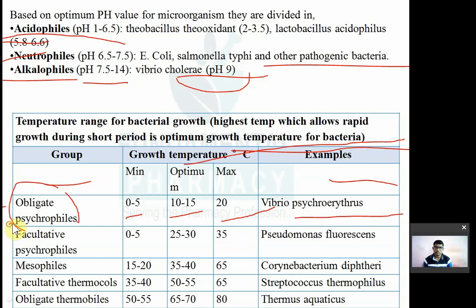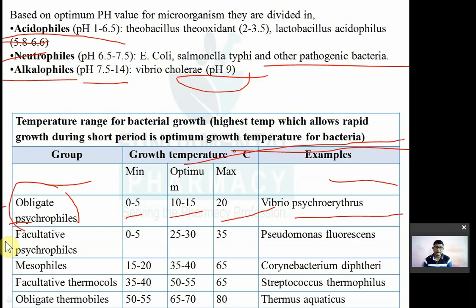Psychroerythrus, remember psychro with psychrophiles. Obligate psychrophiles: minimum temperature, they can survive at 0 to 5 degrees Celsius. Optimum temperature at which they show the highest growth is 10 to 15. Maximum temperature that they can tolerate is 20 degrees.